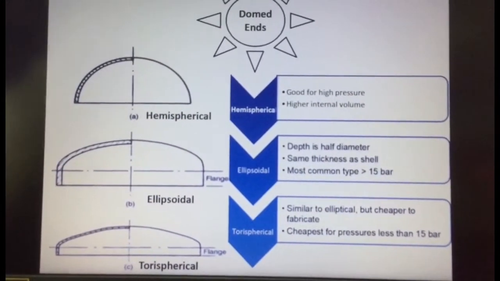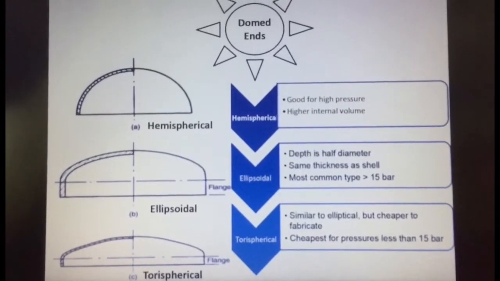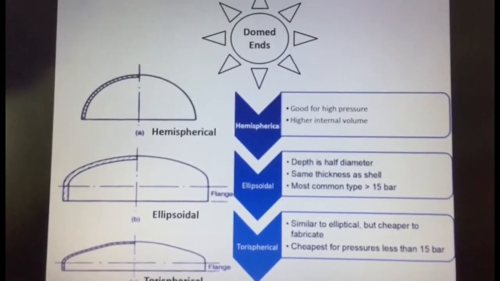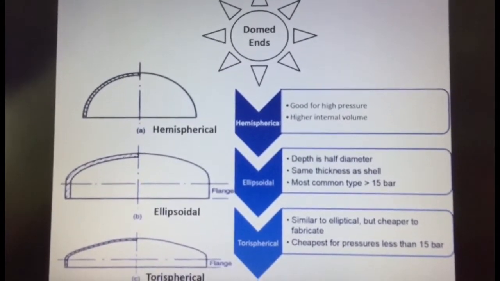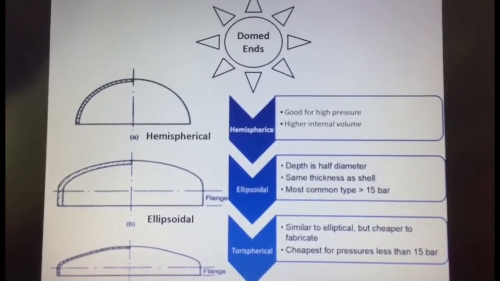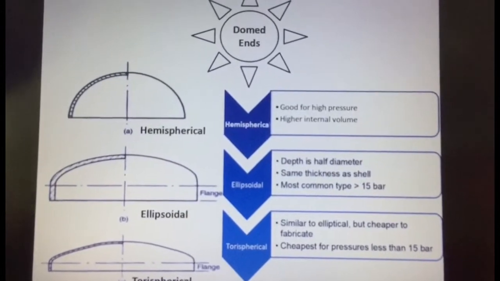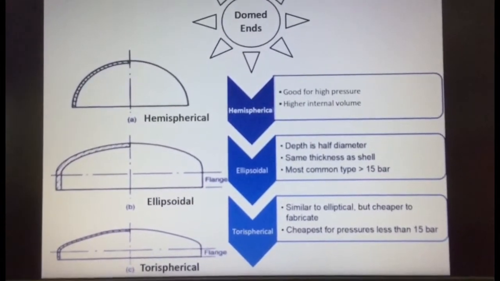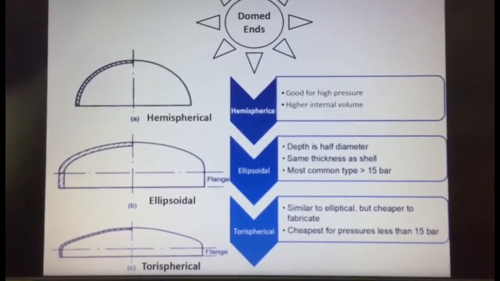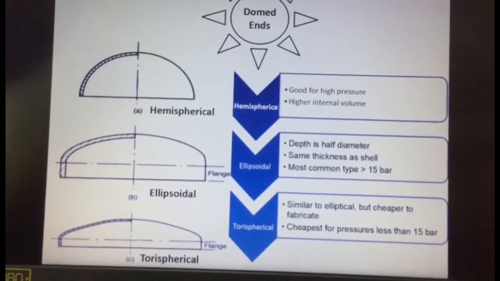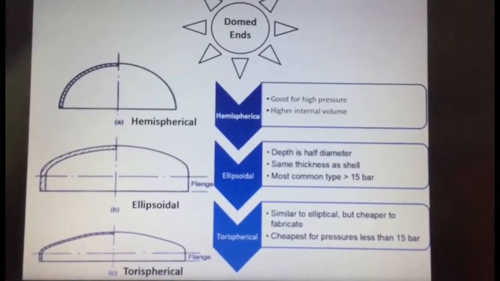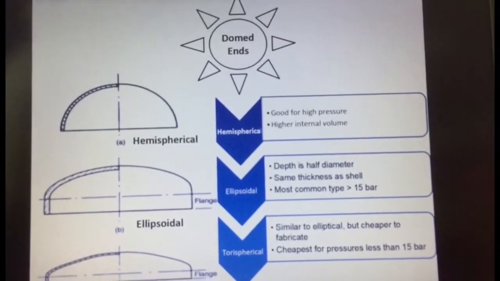So for the hemispherical, it is good for high pressure and also higher internal volume. For ellipsoidal, the depth is half the diameter. It has the same thickness as the shell and is the most common type for pressures more than 15 bar. The torispherical is similar to elliptical but cheaper to fabricate, and it is cheapest for pressures less than 15 bar.